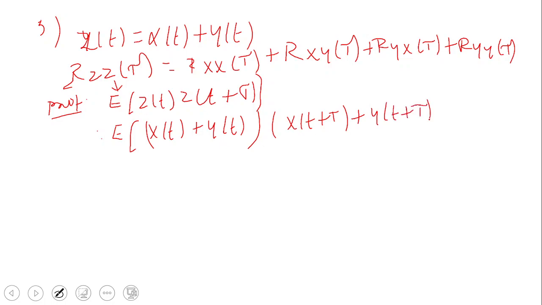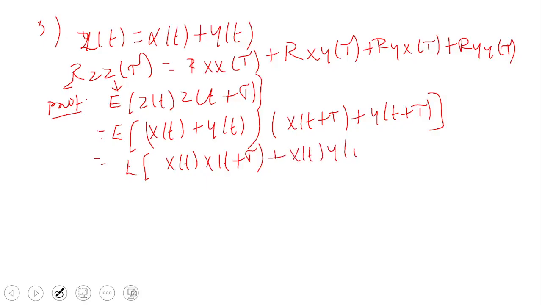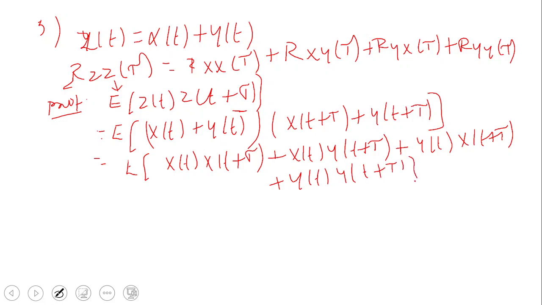Okay, that is equal to, just multiply: first x of t plus tau, next plus x of t y of t plus tau, plus next this one y of t x of t plus tau, plus y of t plus tau. Now write the expectation separately.